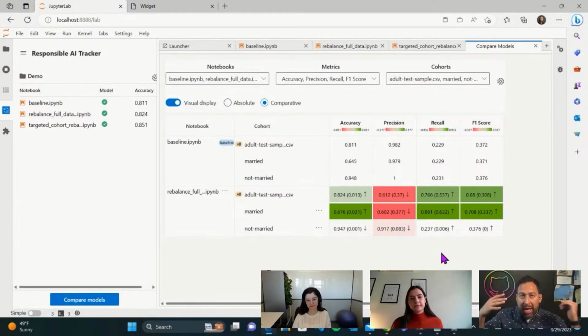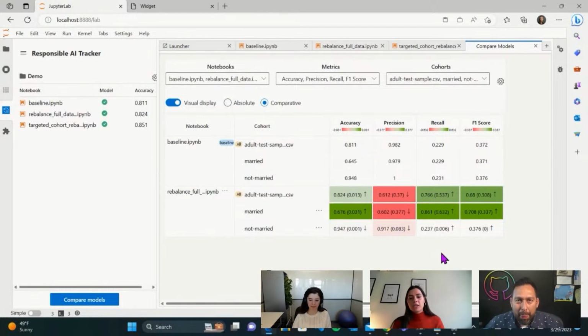I see. And when you do that, does the data set get smaller, or do you resample multiple times to make the data set the same size-ish? You can. Given an oversampling strategy, we synthesize some new data points, if that makes sense. That makes sense. The first thing we noticed is that there was an imbalance in the label. We rebalanced the label, and when we did, we noticed that we were having some precision problems in another cohort of data because there was an imbalance in that particular feature as well. Am I getting this right?